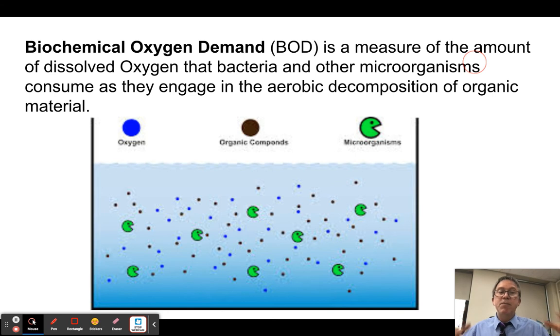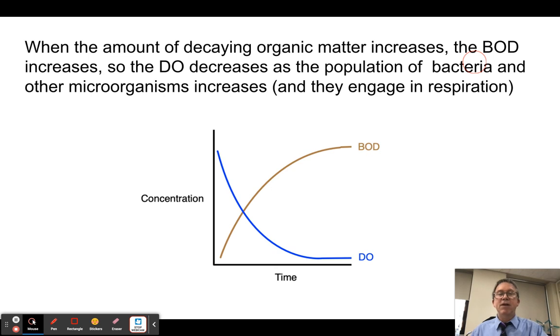And as they do, they respire. And remember, populations of bacteria increase dramatically when there is availability of food. So what we find is the introduction of organic matter into an aquatic system tends to increase the BOD, and that causes a decrease in oxygen level, as we see in this graph here. So if I introduce organic matter, okay, feces, dead animals, sewage, grass clippings, what happens is this.